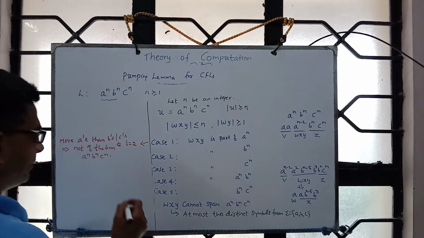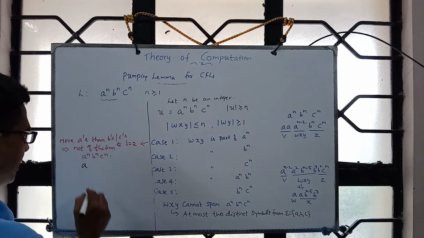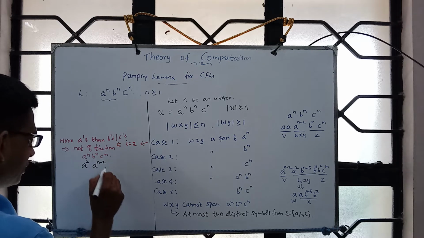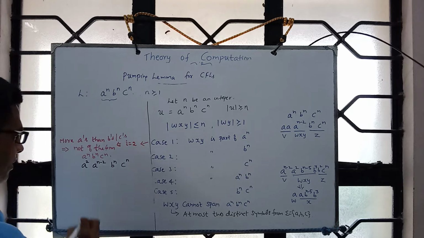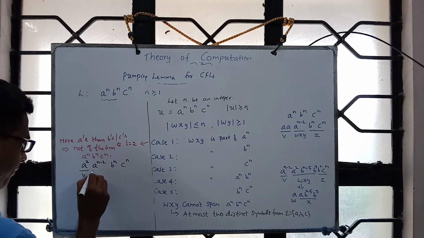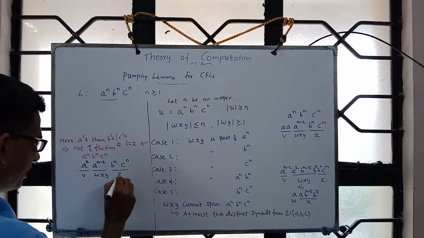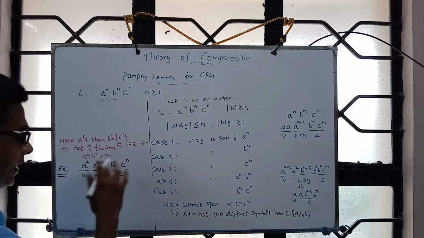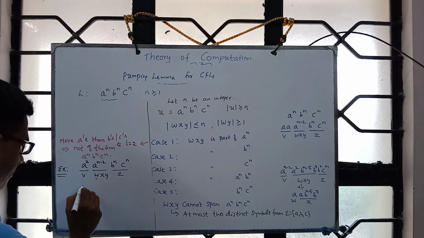Correct? For example, you take something like a square, a power n minus 2, followed by b power n, c power n. Let's assume this is v, this is wxy, and this one is z. Just an example, because we can get any decomposition. And in this, w is something, y is something.